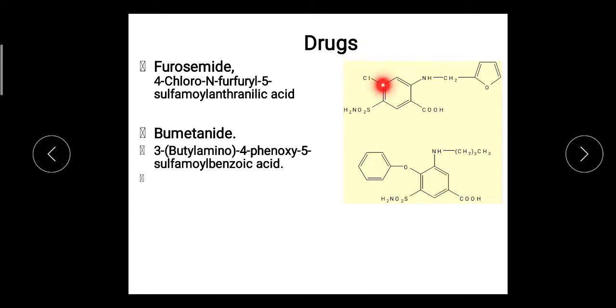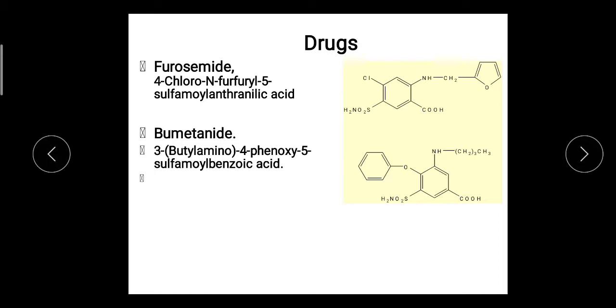So the basic moiety for the IUPAC name is anthranilic acid. For the nomenclature, numbering starts from the carboxylic group: 1, 2, 3, 4. So 4-chloro, and furfuryl, this group, the total group CH2 and this furan ring, is called the furfuryl group, and it is attached to the nitrogen of the anthranilic acid, so N-furfuryl.